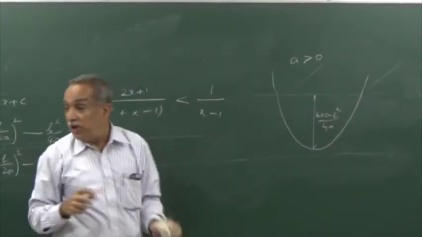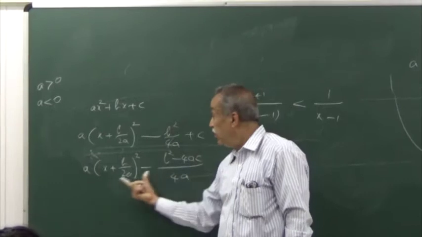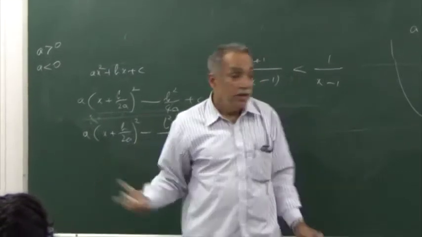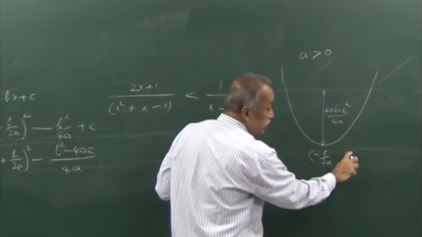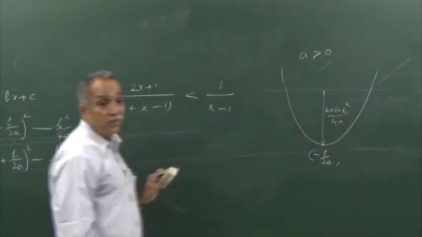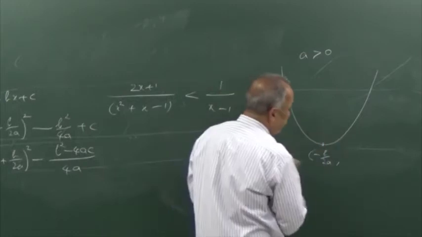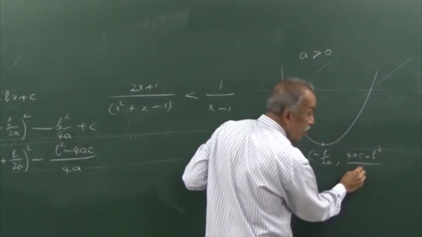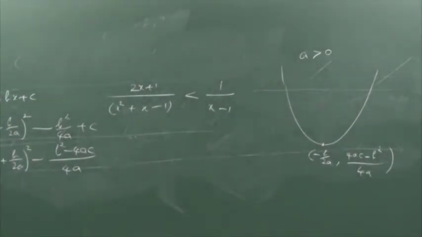And when is this value attained by the expression? When will the value of the expression be equal to only this much? When this part is 0. When is this part 0? x equal to minus b by 2a. So for this point, the x coordinate will be minus b by 2a, and the y coordinate is this expression. Let me write it here, that will be more proper. Agreed, I think? Yes.